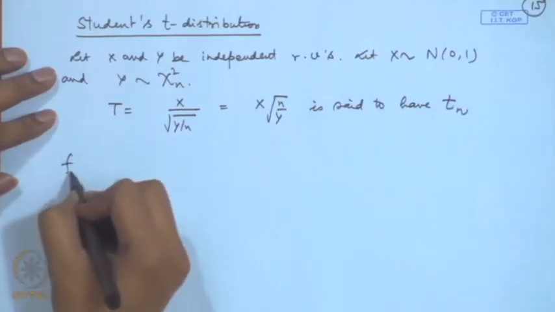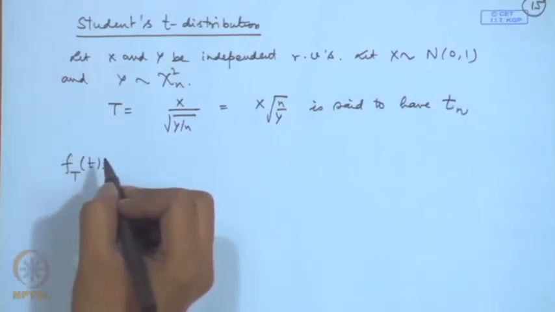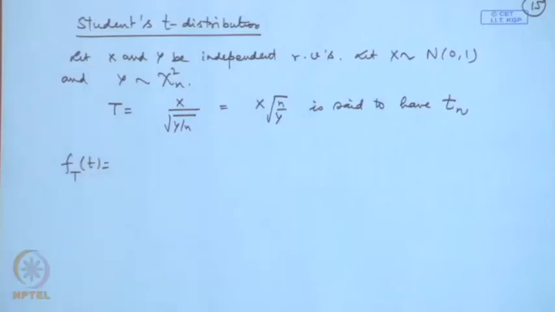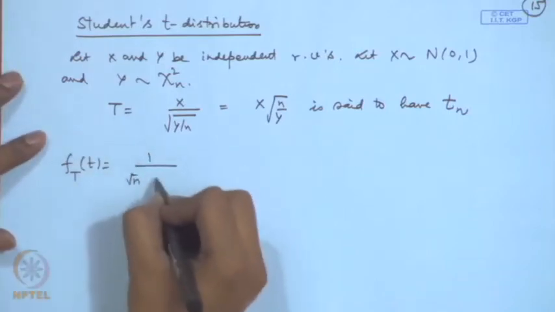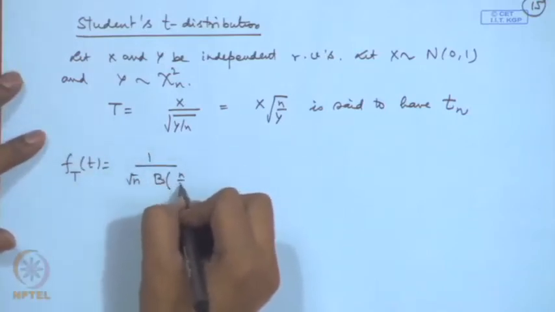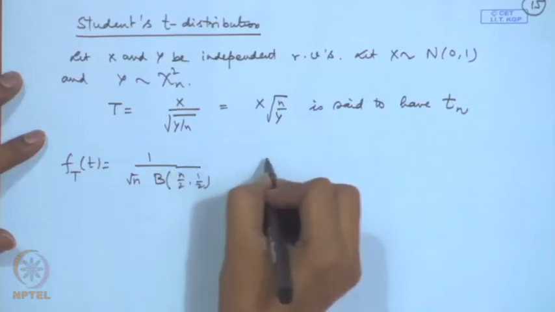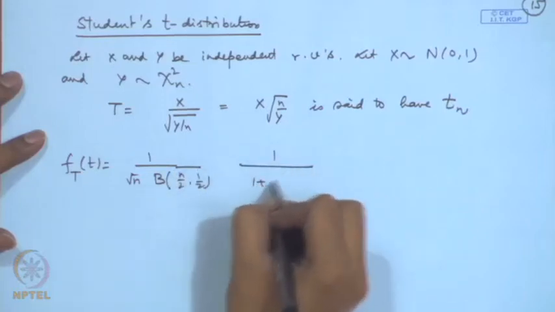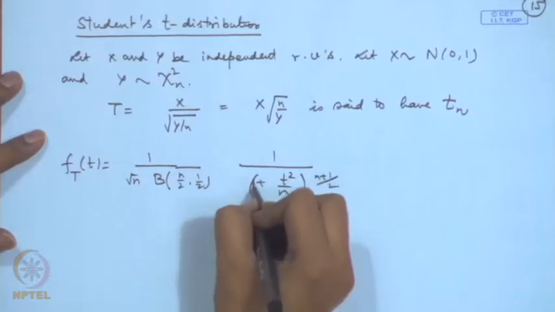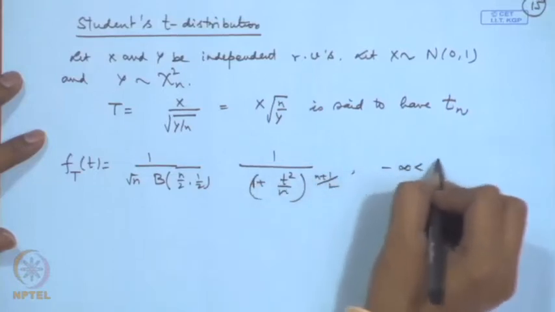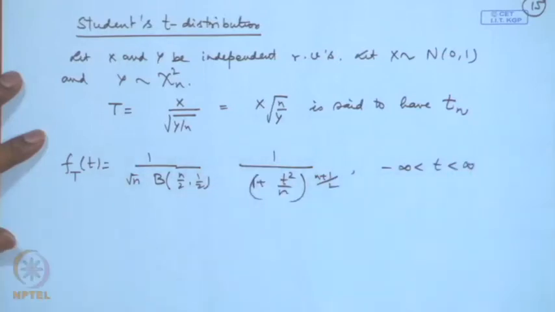The probability density function of t is obtained as 1 by root n beta (n by 2, half), times 1 by (1 plus t square by n) to the power (n plus 1) by 2, where t lies between minus infinity to infinity.